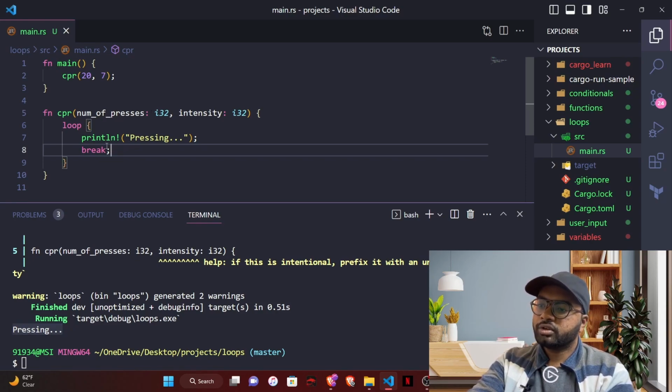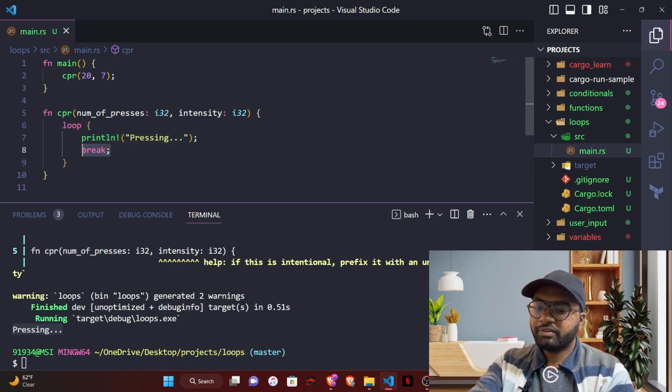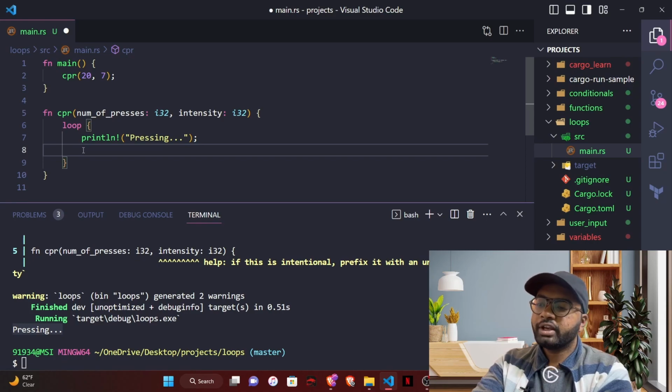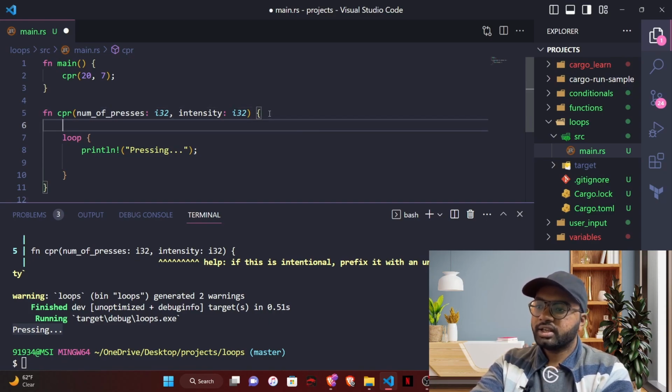So what we can do is keep on printing println, but we need to break it sometime. When do we need to break it? We need to break it when the number of presses we have printed is equal to the number of presses. So how can we track this? We can track this using a variable. Let's take a variable, let mut count, and initialize it with 0.